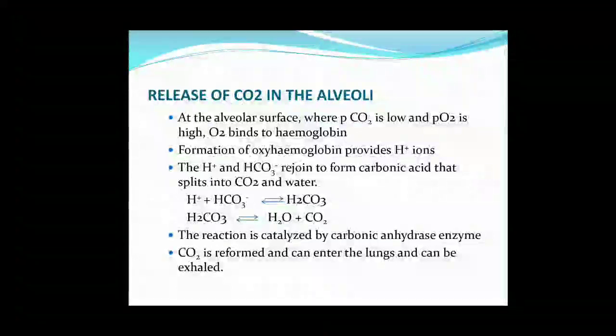Partial pressure of CO2 is low, partial pressure of oxygen is high. So, oxygen binds to hemoglobin. Now, the formation of oxyhemoglobin provides hydrogen ions. These hydrogen ions combine with bicarbonate ions to form carbonic acid, and that splits into CO2 and water.